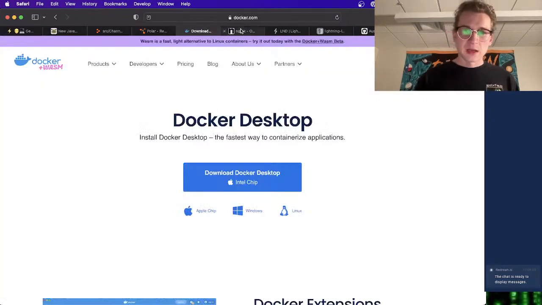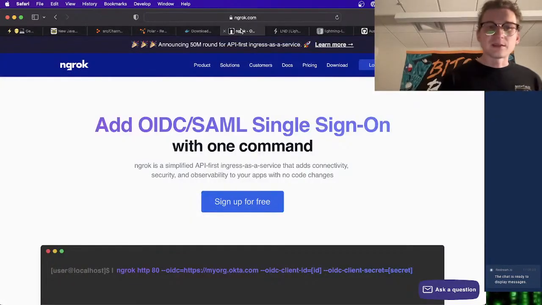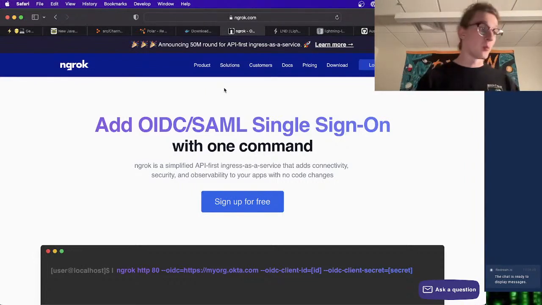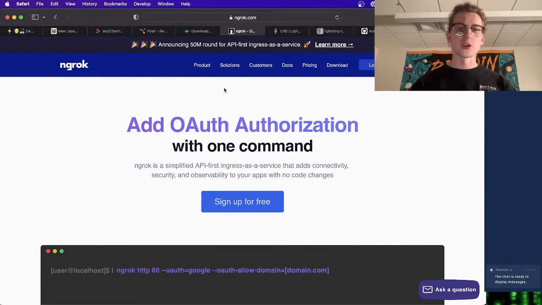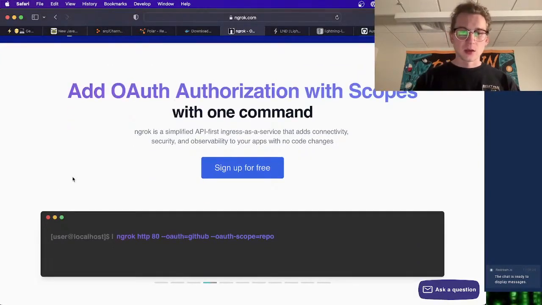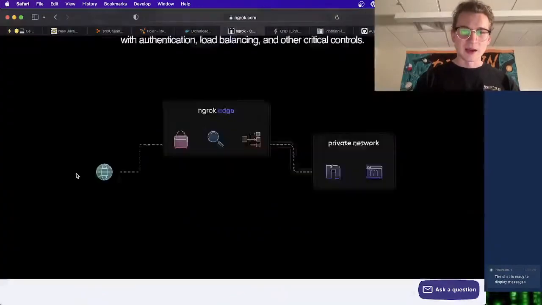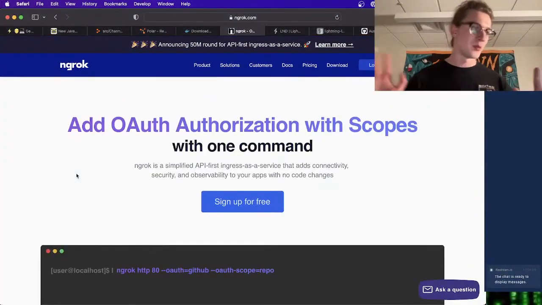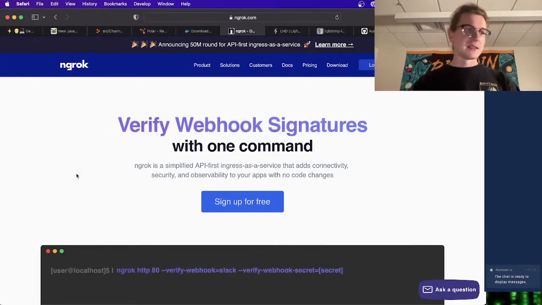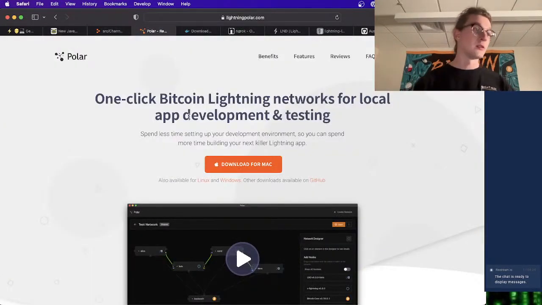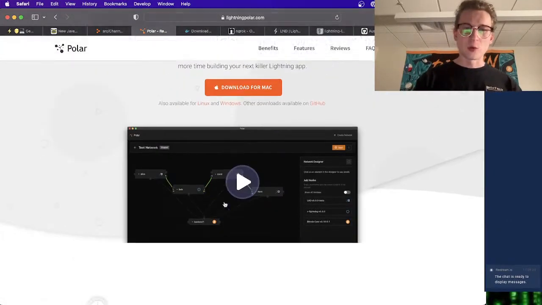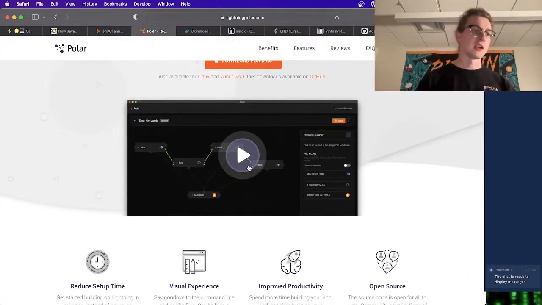And one other new tool we're going to be looking at, this won't be absolutely required today, but I want to show it to you. It's called ngrok, N-G-R-O-K. And ngrok does a number of things, but we can use it for a very simple thing. If we are running Polar locally, we're running this regtest network on our machine, and it's using Docker for that, spawning up these containers.